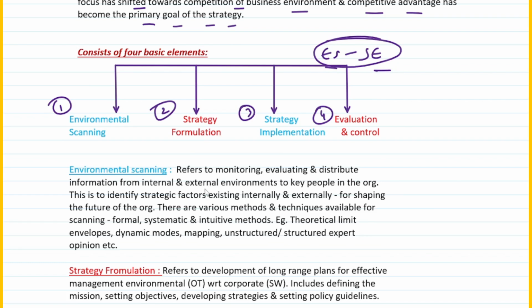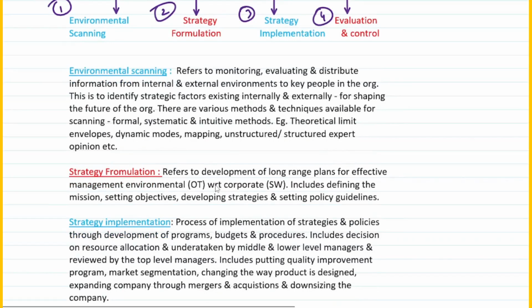First of all, we learn about environmental scanning. What exactly is environmental scanning? Scanning means you get to know or understand the environment in a better way. So basically, it refers to monitoring, evaluating, and distributing information. These are the three key things as far as environmental scanning is concerned. This is done from the internal and external environments, and you do it to the key people in the organization, right?